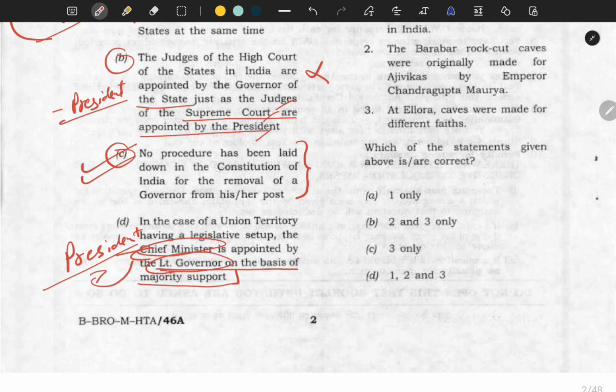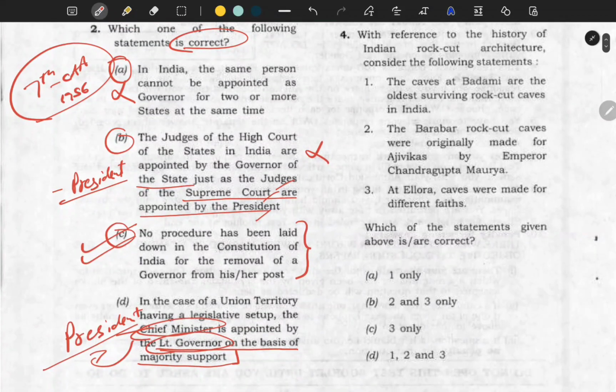So what is the learning from this question? You need to revise the Supreme Court chapter, High Court chapter, Governor chapter and President chapter. See, there are themes in UPSC Prelims which repeat every year. If you follow these themes as per the previous year papers, your chances of clearing the Prelims paper are very high. So please go and revise these 4 chapters.